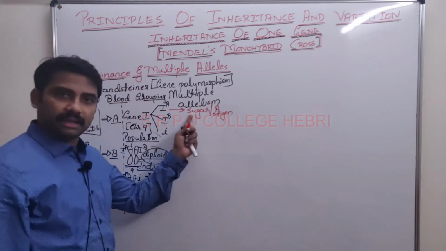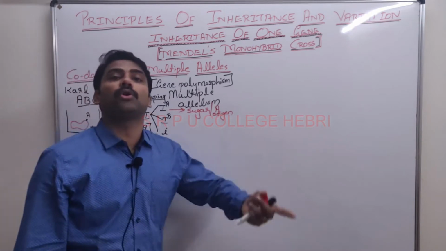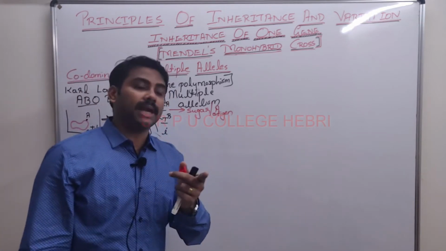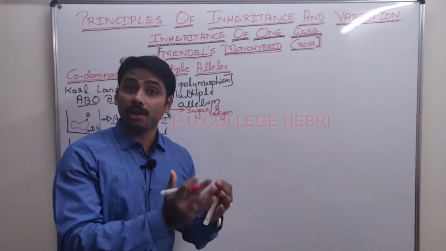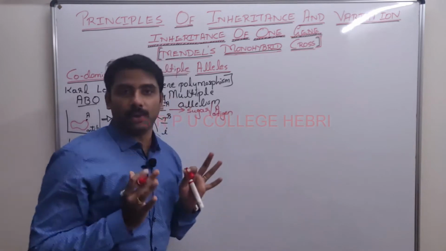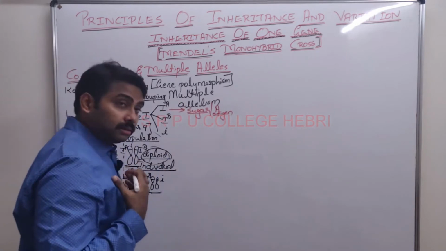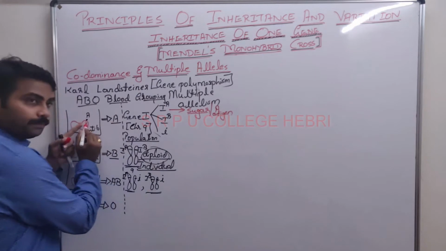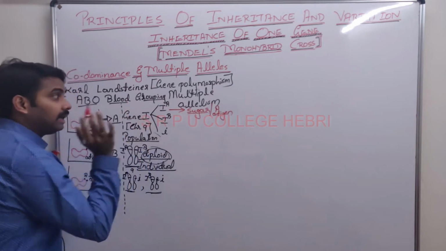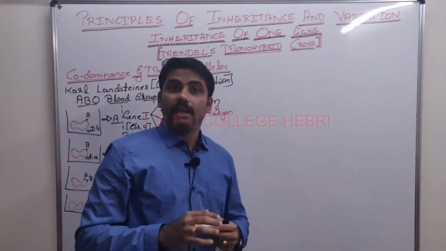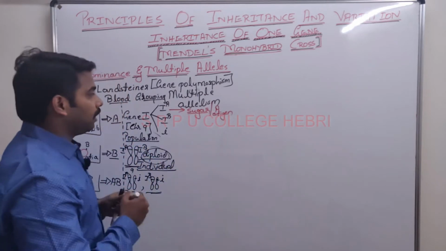Even though NCERT gives that sugar, actually a gene will not code for a sugar. Hope you know that. A gene will not code for a carbohydrate. Gene always codes for a protein, a sequence of amino acids. So remember, NCERT has given sugar, but it is nothing but an antigen, what I told you. Okay, in this individual the A antigen is coming, it is coded by the allele called what? Gene IA. Even it is also considered as a, what is that?